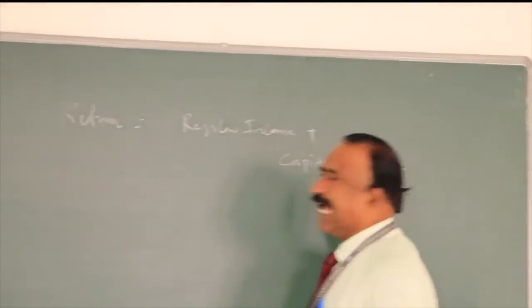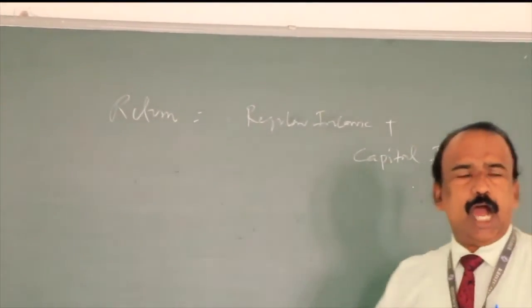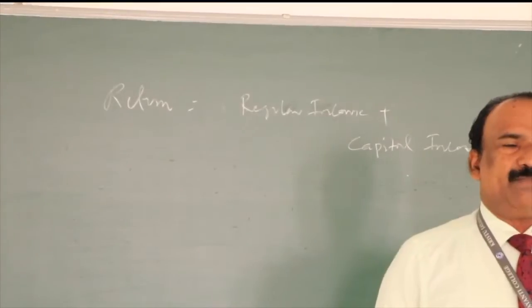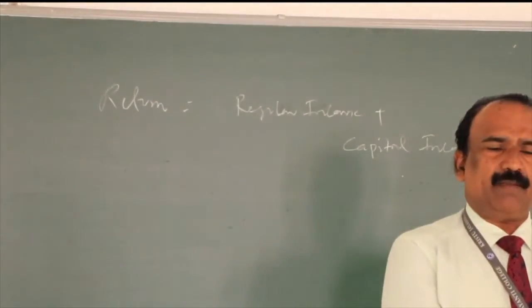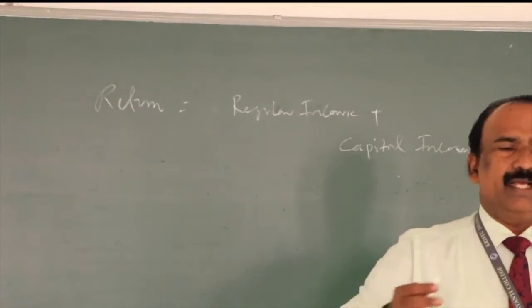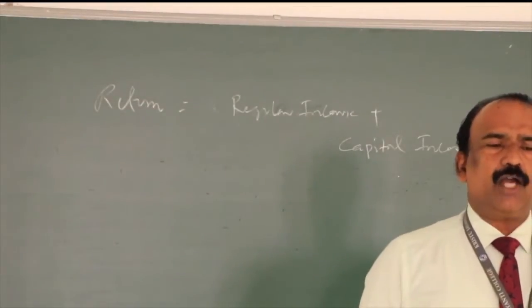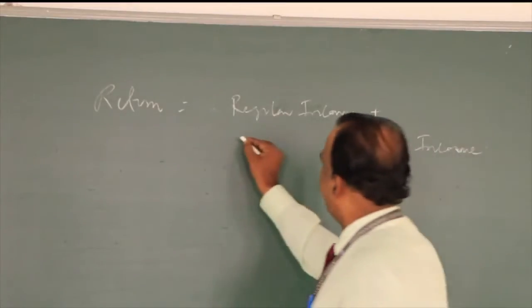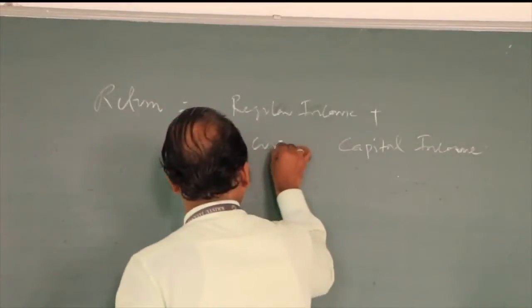And capital income means how much the investment has grown. It can be, for example, from 100 rupees it has grown to 200 rupees. So regular income is also called current income.